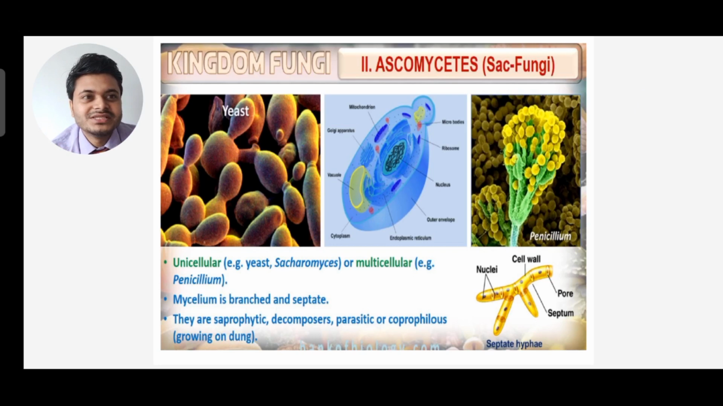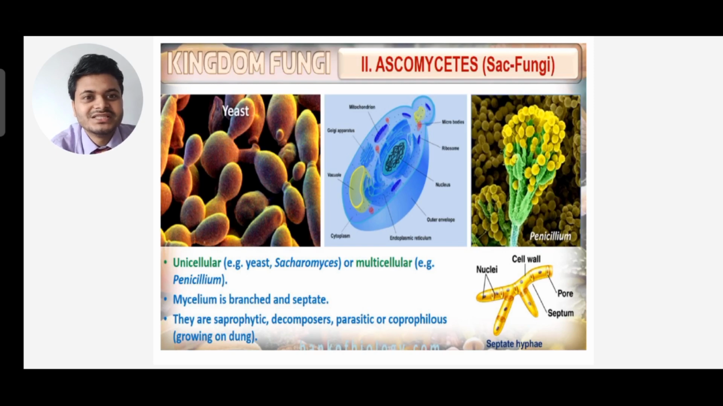So in Ascomycetes you can see they're unicellular, for example yeast, Saccharomyces, or multicellular, that is Penicillium. The mycelium are branched and septate. Previously it was aseptate. And they are saprophytic, decomposers, parasitic, or coprophilous, growing in dung. Coprophilous fungi means those fungi growing in dung.